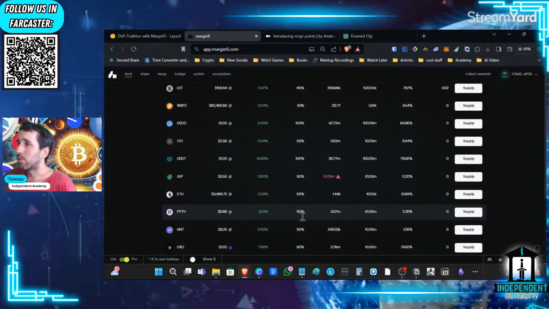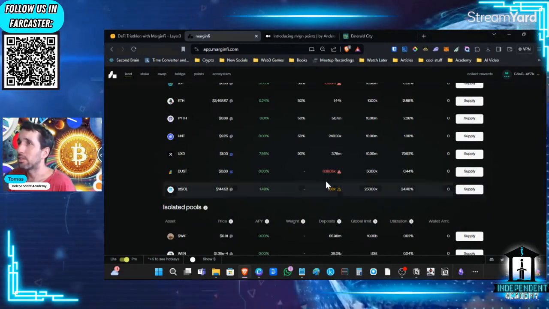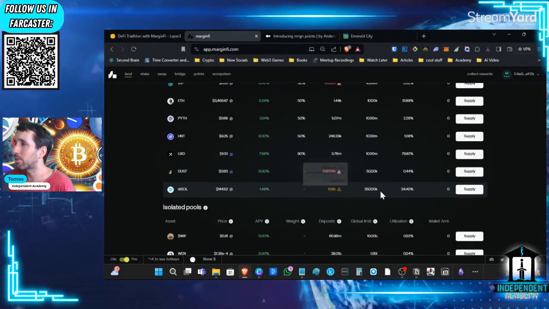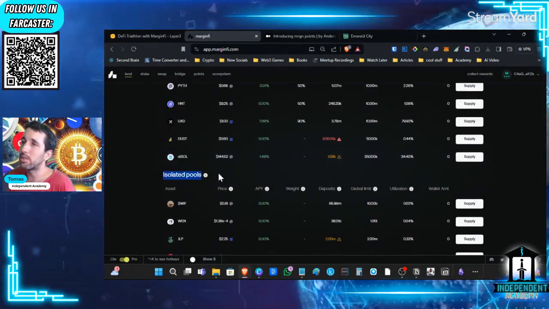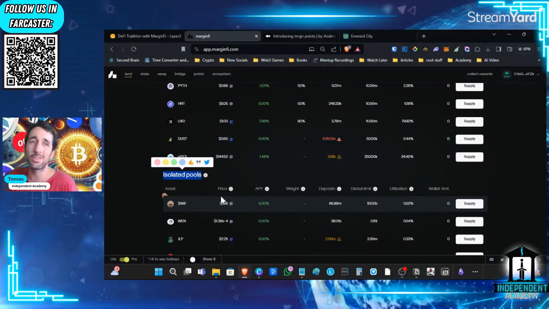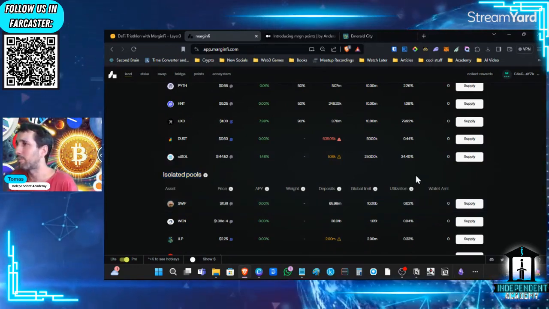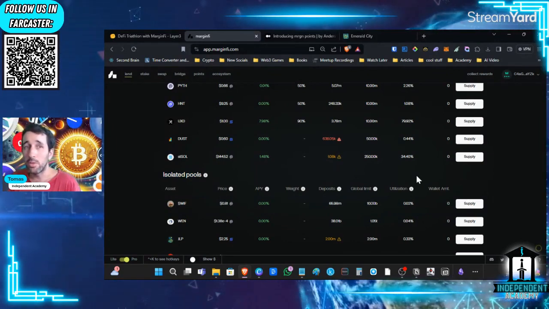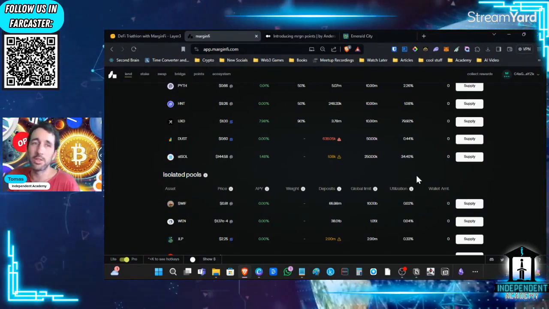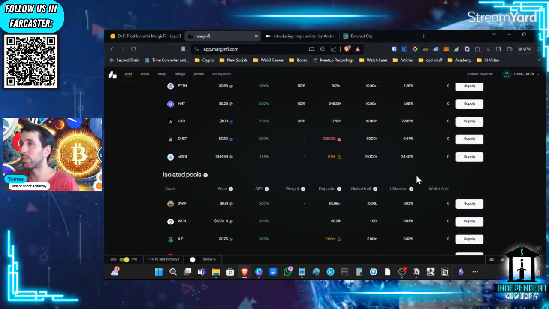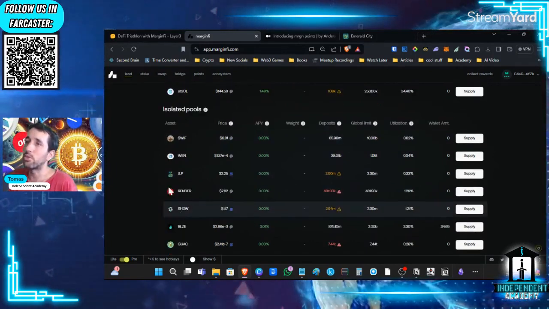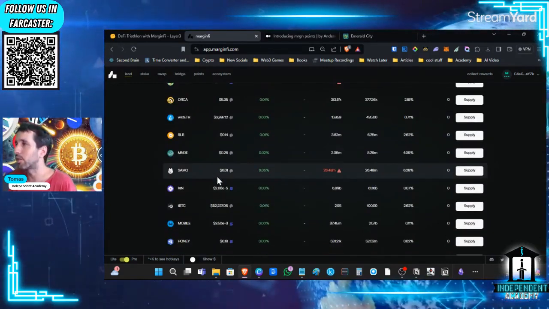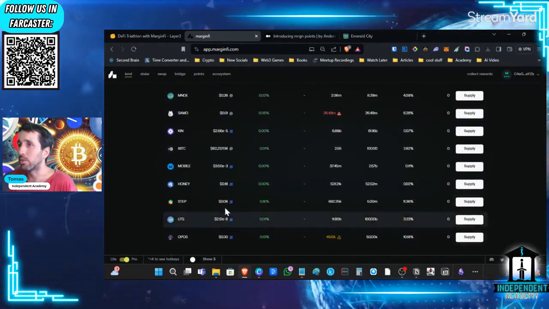There's a bunch of tokens that you can borrow and lend. Dust has also reached the limit. Stake Sol is very close to the limit. And then the isolated pools, these are for more risky tokens. And there's a bunch of restrictions that, for example, you cannot borrow 2 different tokens from the isolated pool because that means too much risk. So if you want to do the isolated pools, you have to be careful, and you have to be more careful in general. And there's a bunch more tokens there.